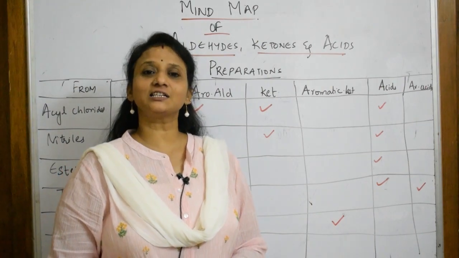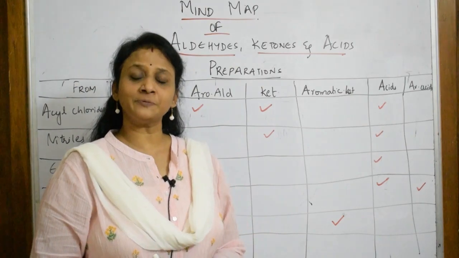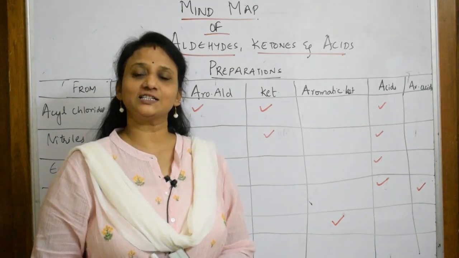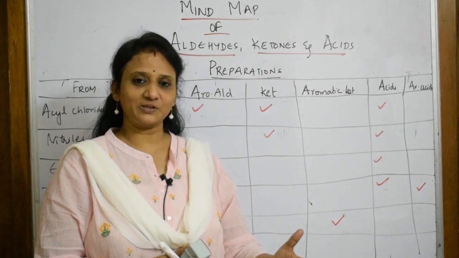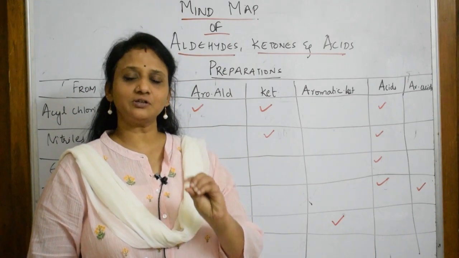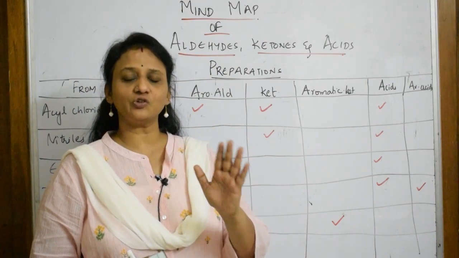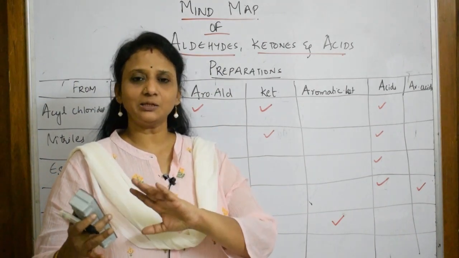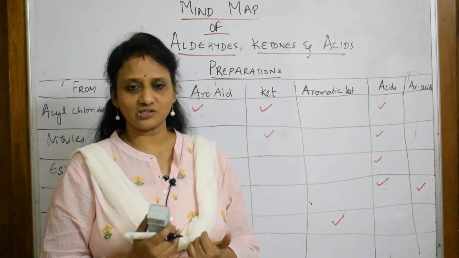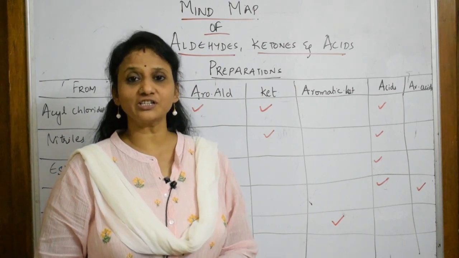Right. So in aldehydes, ketones and carboxylic acids, first I have taken the whole chapter and done a complete analysis of the topic, and I'm going to present it in front of you. So what is special in this? As I said, in this chapter, 2 things you need to remember. What is similar, what is different, where you're going to use a reagent. Ultimately, the product is important, isn't it? Reagent is important, reactant, reagent, as well as the product is important.